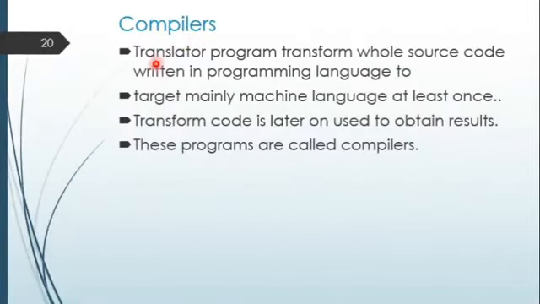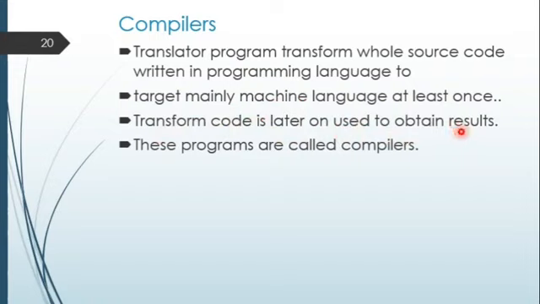Now, compilers are translators of the program, transforming the whole source code written in a programming language to a target, mainly machine language, at once. See, when we write the whole program in human language, it can be transformed into machine code, or translated into machine language, and that is called a compiler. Now, the transformed code is later used to obtain the result.